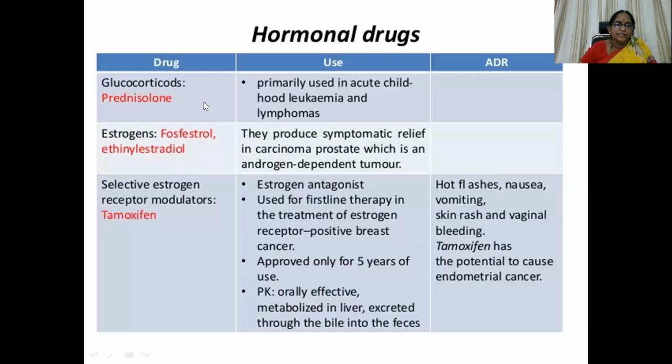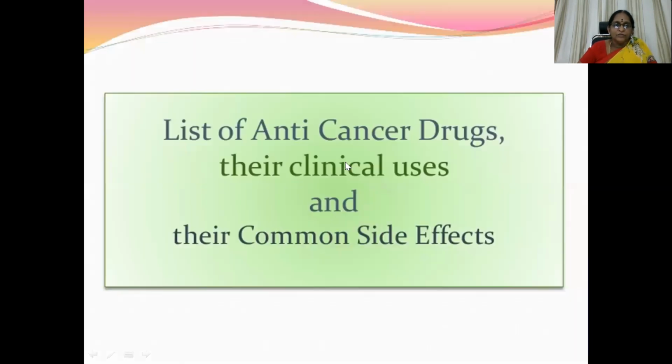So glucocorticoids, in a nutshell, are used in acute childhood leukemias and lymphomas. Estrogens are used in carcinoma prostate, which is an androgen-dependent tumor. Drugs like tamoxifen, estrogen antagonists, are used for first-line therapy for estrogen receptor positive breast cancer. 5 years of lifespan can be enhanced with this molecule. Then ADR: hot flashes, nausea, vomiting, skin rash, potential to cause endometrial cancer, which we have already discussed. So this is just to go through.